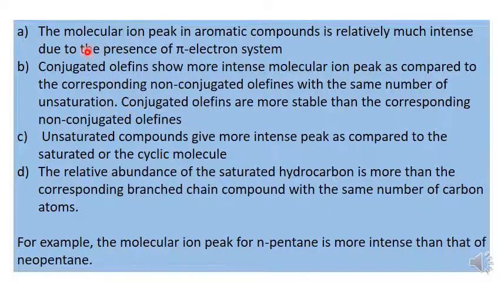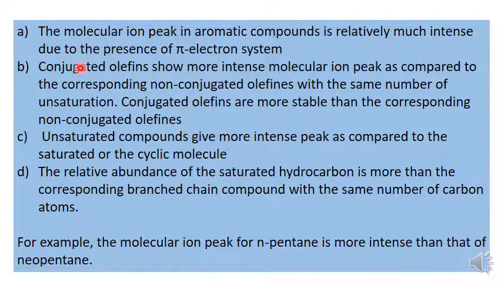The molecular ion peak in aromatic compounds is relatively much intense due to the presence of pi electron system. That means the corresponding molecular ion will be more stable due to the pi electron system. So the corresponding peak is relatively much intense.